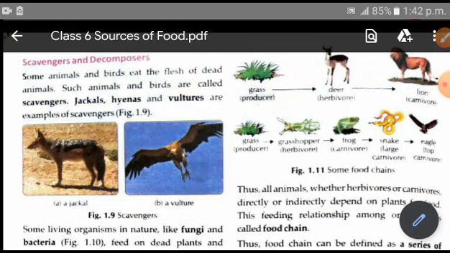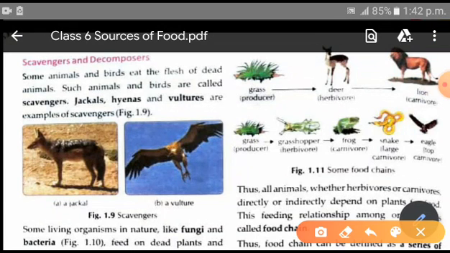Students, in the last class we have studied till parasites. We have begun with the chapter sources of food and we have learned till parasites. I hope you have gone through that part. Today we are going to continue with the next part of the chapter. Open your book so that you can underline the portions which I say.